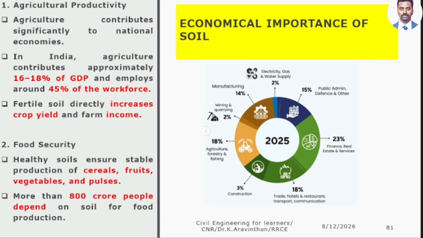Next thing, food security. Cereals, fruits, vegetables and pulses. More than 800 crore people depend on the soil. In India, you have 149 crore people. In globe, how much crore people are there? 809 crore people are there. Out of that, 800 crores of people depend on soil for their essential foods.